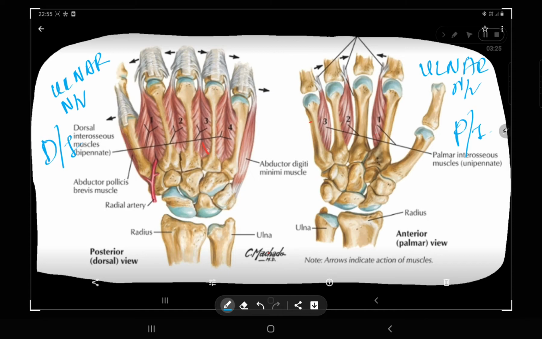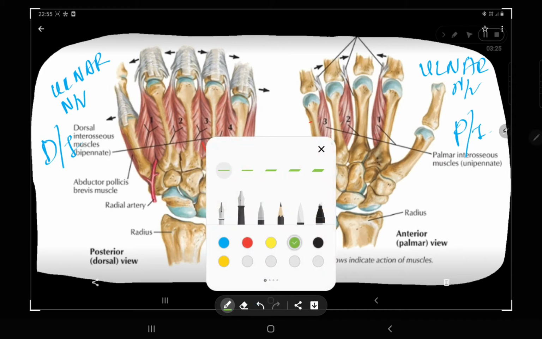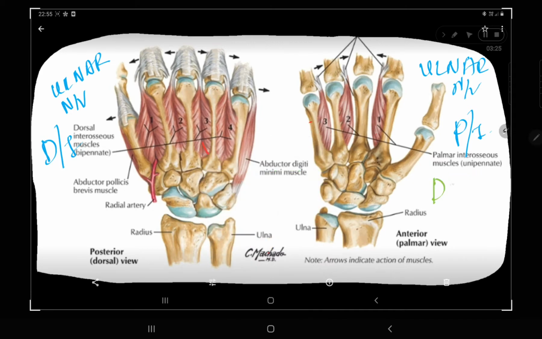They originate from your metacarpals, and they are inserted into your dorsal digital expansion. I will show you what the dorsal digital expansion is today.